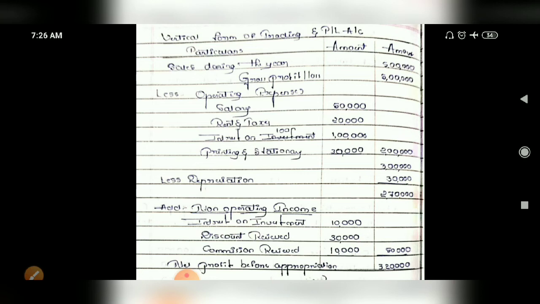Now after this you have to deduct dividends, if any are given, to get the net profit answer, the profit transferred to balance sheet. But here there are no dividends or transfer to reserve. Such items, if they are there in the question, you have to deduct, but they are not there. So what you have to do? This much will be the answer now.